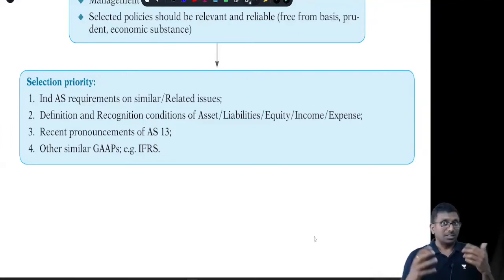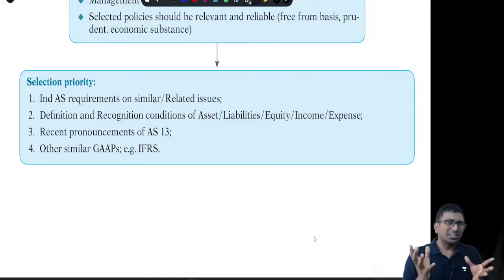Sir, I don't have clarity, I don't have a direct standard for such a thing. Fine, then you can create a policy based on the definitions and recognition and measurement of asset, liability, income, expenditure, equity. The basic definitions you can follow. That is hierarchy number 2.